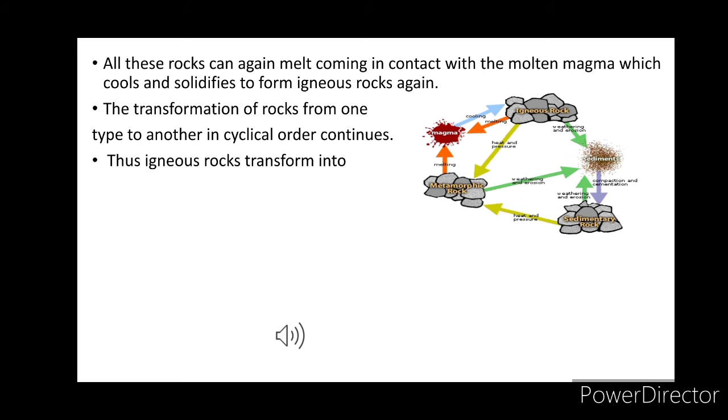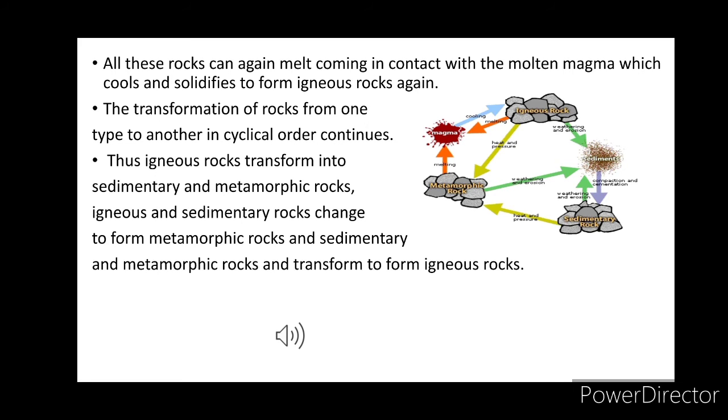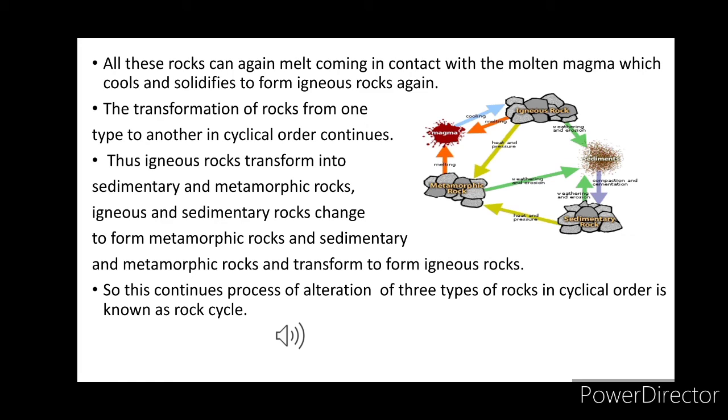The transformation of rock from one type to another type in a cyclic order is continuous. Thus, the igneous rocks transform into sedimentary rocks and metamorphic rock. Igneous and sedimentary rocks change to form metamorphic rocks, and sedimentary and metamorphic rocks transform to form igneous rock. So this is a continuous process, in an alternating way, of three types of rock in a cyclic order. This total process is known as the rock cycle. Okay.